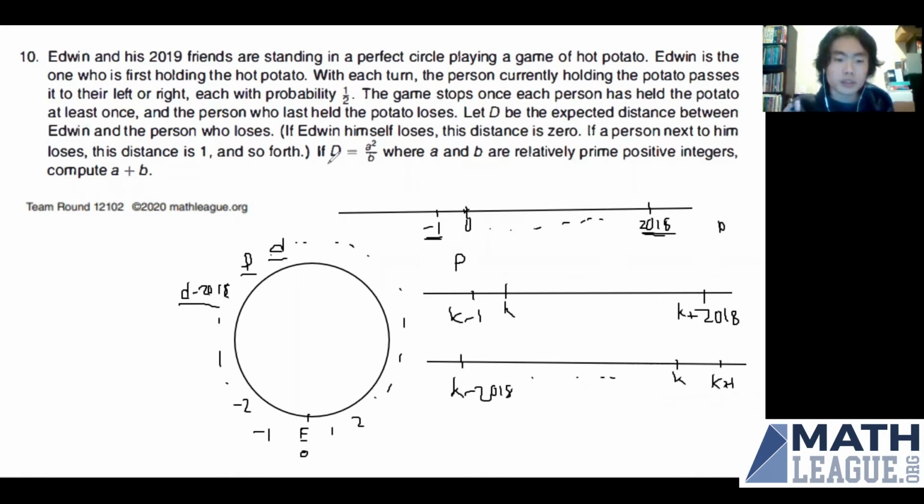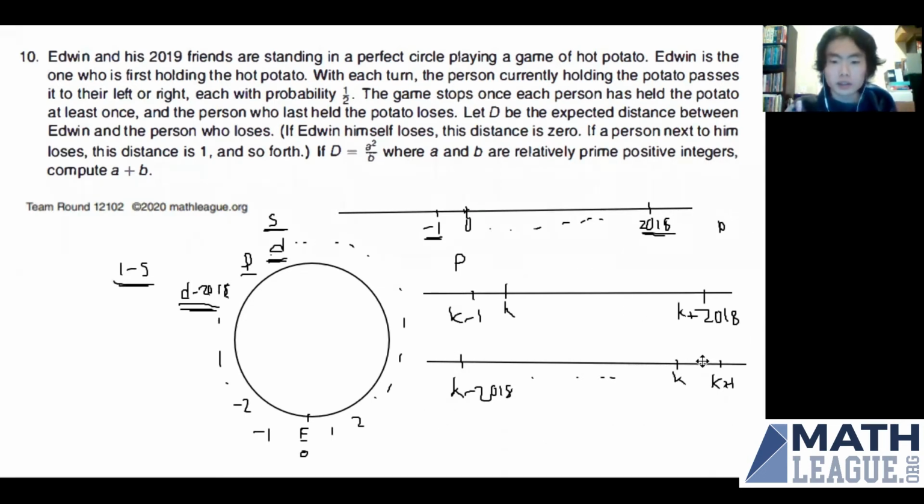Now consider what happens when the potato gets to either D or D minus 2018. We already know that the potato is guaranteed to get to either of these two people before it gets to P. So let the probability it gets to D first be S, and let the probability it gets to D minus 2018 first be 1 minus S. So the potato will get to either of these two people. And we're letting S be the probability that it gets to D before it gets to D minus 2018. And then 1 minus S is the reverse scenario.